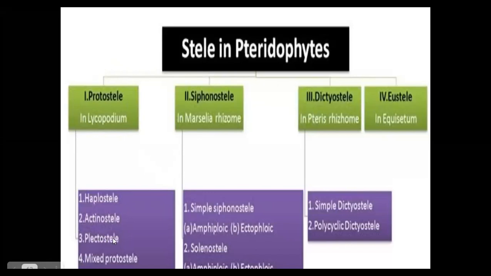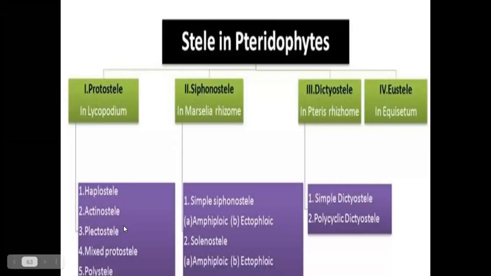actinostele, plectostele, mixed stele. Also called haplo protostele, actino protostele, plecto protostele, mixed protostele. These are the major types of protosteles in Lycopodium. Including these four major types, polystele plants are also there: haplostele, actinostele, plectostele, mixed stele, and polystele.